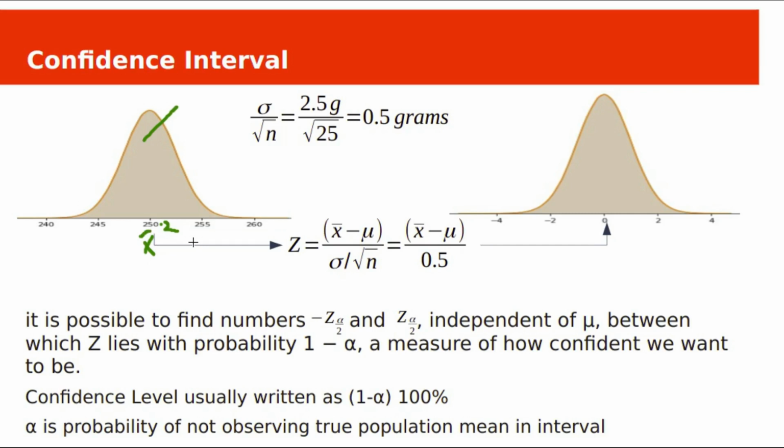But to find the upper and lower bounds easily, we can standardize the sampling distribution by subtracting the expected value and then dividing by the standard deviation of the sampling distribution. In this case, it is sigma by square root n. We can standardize by using this formula: x bar minus mu by sigma by square root n. Here our standard error is 0.5. In the standard normal distribution, we represent the random variable x as z. Now this sample mean x bar will be 0 in this standard normal distribution.